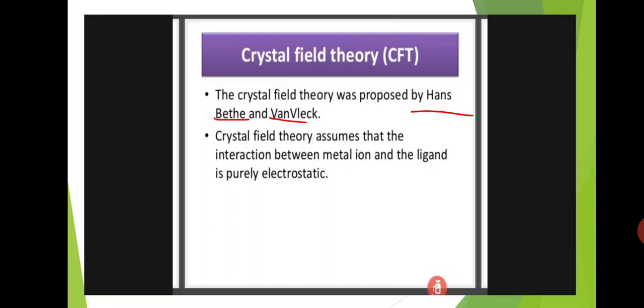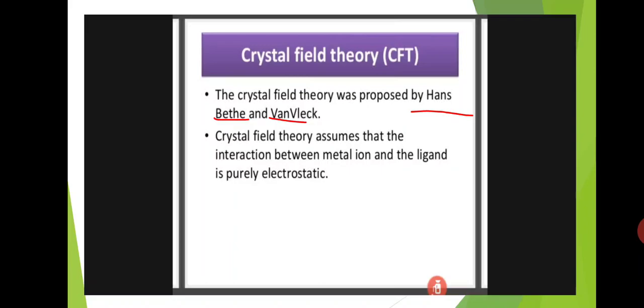Next is crystal field theory, CFT. The crystal field theory was proposed by the scientists Hans Bethe and Van Vleck. According to crystal field theory, the interaction between metal and ligand is purely electrostatic.